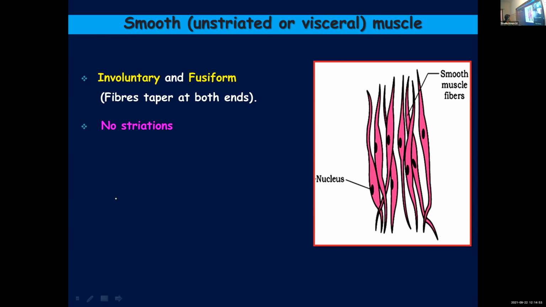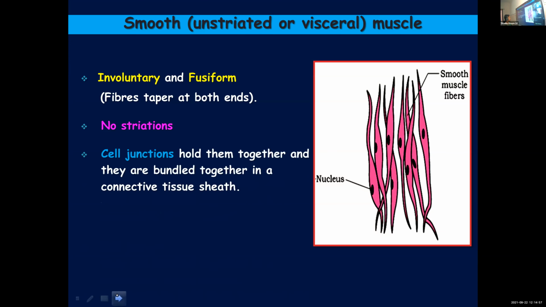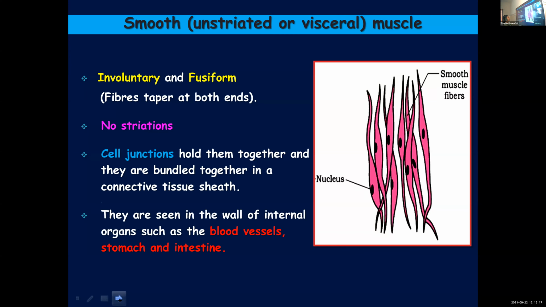No striations, just like in the case of skeletal muscle. Here you cannot find any striations. Cell junctions hold them together, and they are also bundled together in a connective tissue sheath. So there is a connective tissue sheath covering the muscle bundles, and they are held together with the help of cellular junctions. And you can see them in the walls of internal organs. You can find smooth muscles in many other organs too.